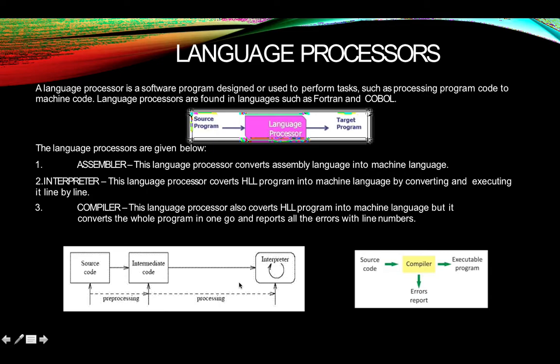Okay, so now see, you can see source program, intermediate code, processing, and then interpreter. Means in between, for each single line it's asking you to amend the error, to edit the error, only then it will go further. But in the compiler, source code, and then it gives you an error report. When you rectify the error report, it executes the program. Okay, I hope it's very clear to you.